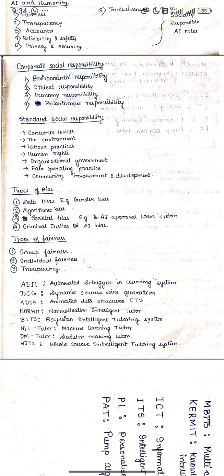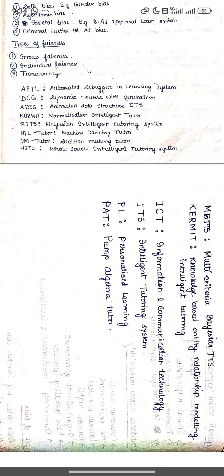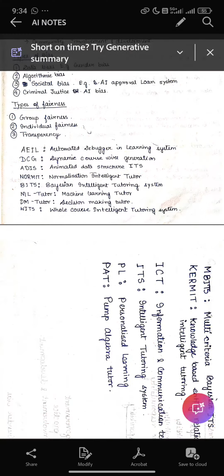Now the full forms. AEIL, automated debugger in learning system. DCG, dynamic course generation. ADIS, animated data structure ITS. Normit, normalization intelligent tutor. BITS, Bayesian intelligent tutoring system. ML tutor, machine learning tutor. DM tutor, decision making tutor. WITS, whole course intelligent tutoring system. MBITS, multi-sensor Bayesian ITS. Kermit, knowledge-based entity relationship modeling intelligent tutor. ICT, Information and Communication Technology. ITS, Intelligent Tutoring System. PL, Personalized Learning. PAT, Pump Algebra Tutor.